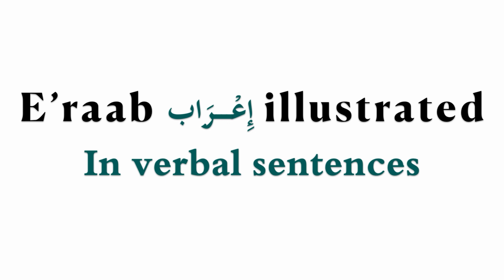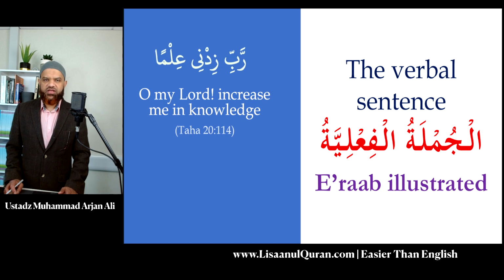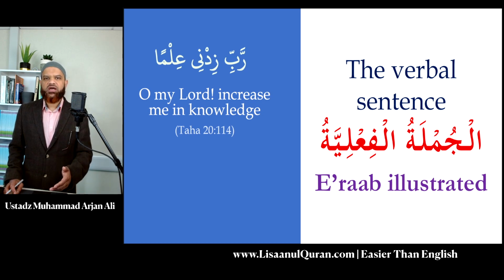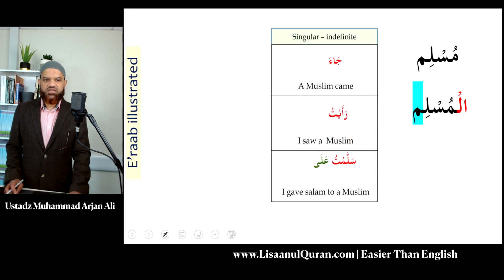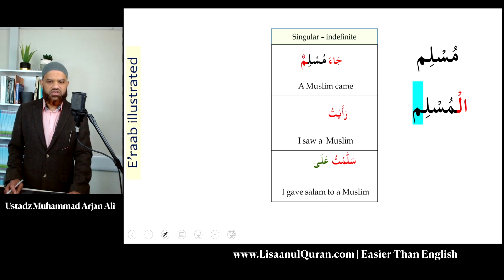We've been using the three sentences to illustrate i'rab. In this session, we're going to quickly look at how that impacts when the doer is feminine. So let's remind ourselves of the three sentences first. A Muslim came, Ja'a Muslimun. I saw a Muslim, Ra'aytu Musliman. I gave salam to a Muslim, Sallamtu ala Muslimin.